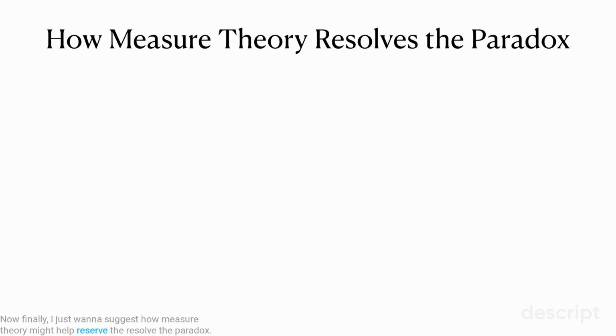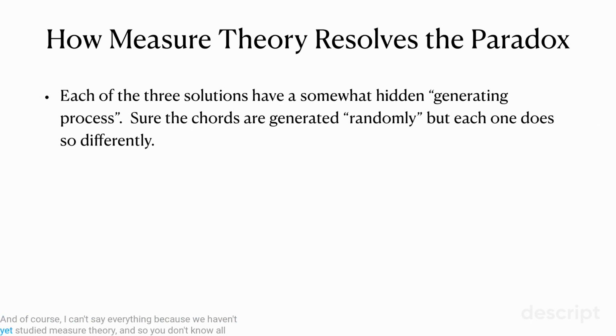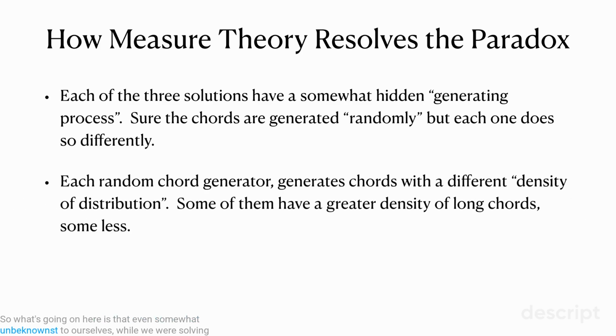Now, finally, I just want to suggest how measure theory might help resolve the paradox. And of course, I can't say everything because we haven't yet studied measure theory, and so you don't know all of the tools that we could use in this application. But I at least want to give some suggestions. So what's going on here is that even somewhat unbeknownst to ourselves while we were solving the problems, we were introducing a certain random generating process for the chords.